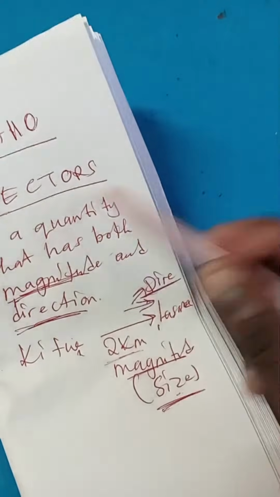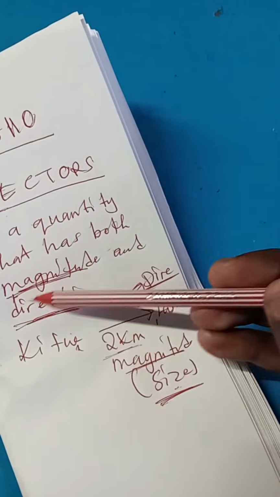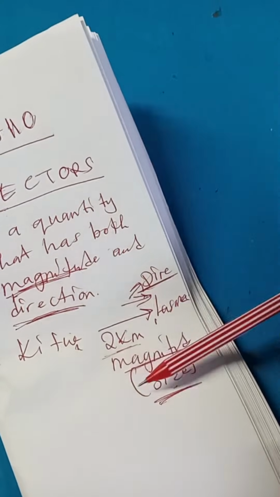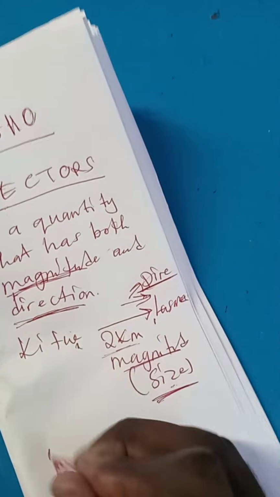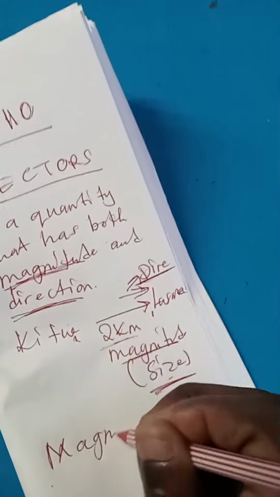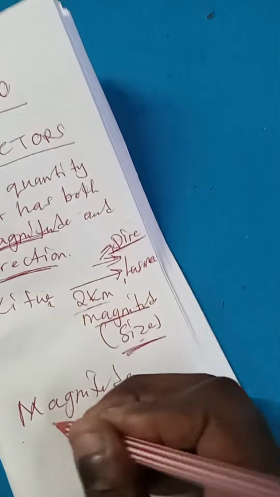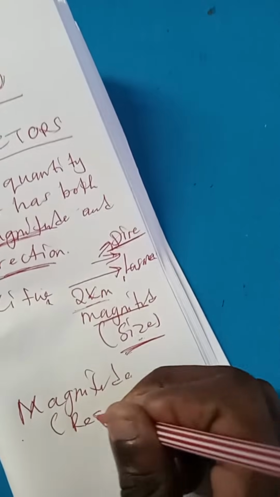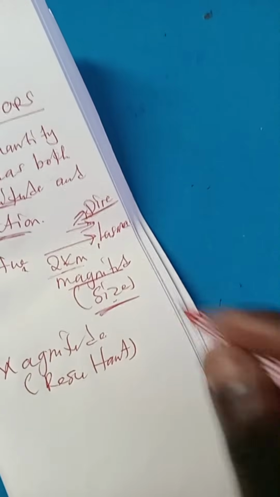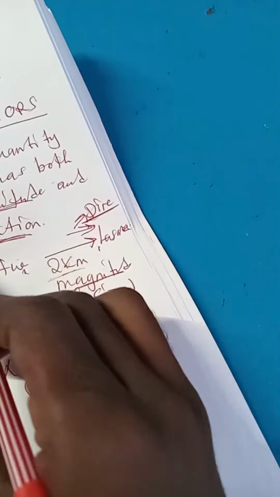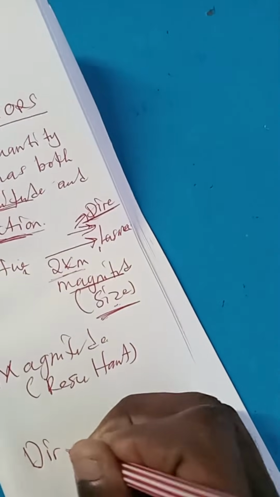Now, in this vector definition, there are two important keywords that you need to follow. We have the magnitude, which refers to the size. This magnitude is also what we call the resultant. We also have the direction, which in this case refers to the angle.